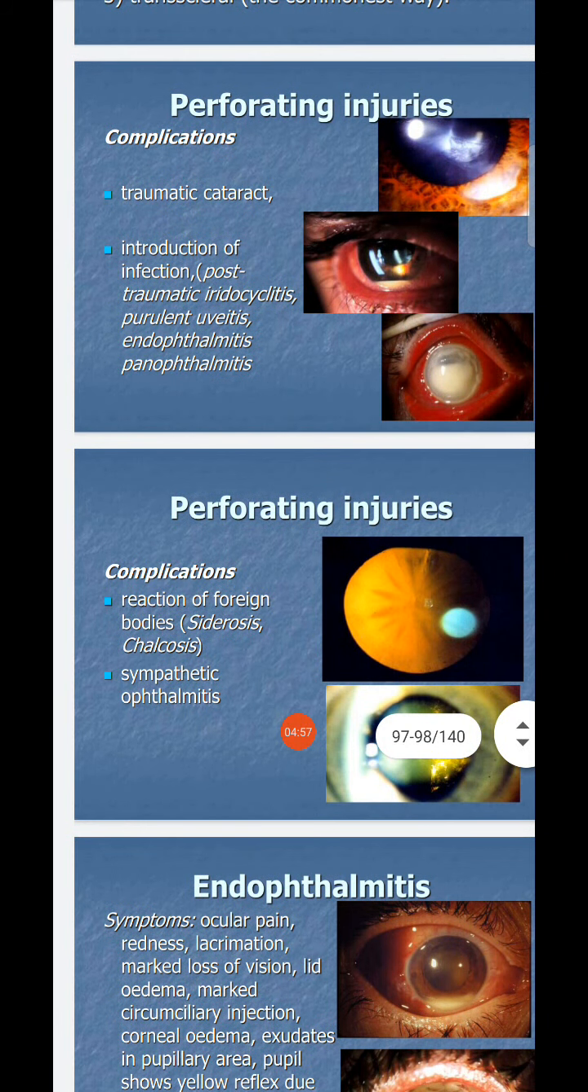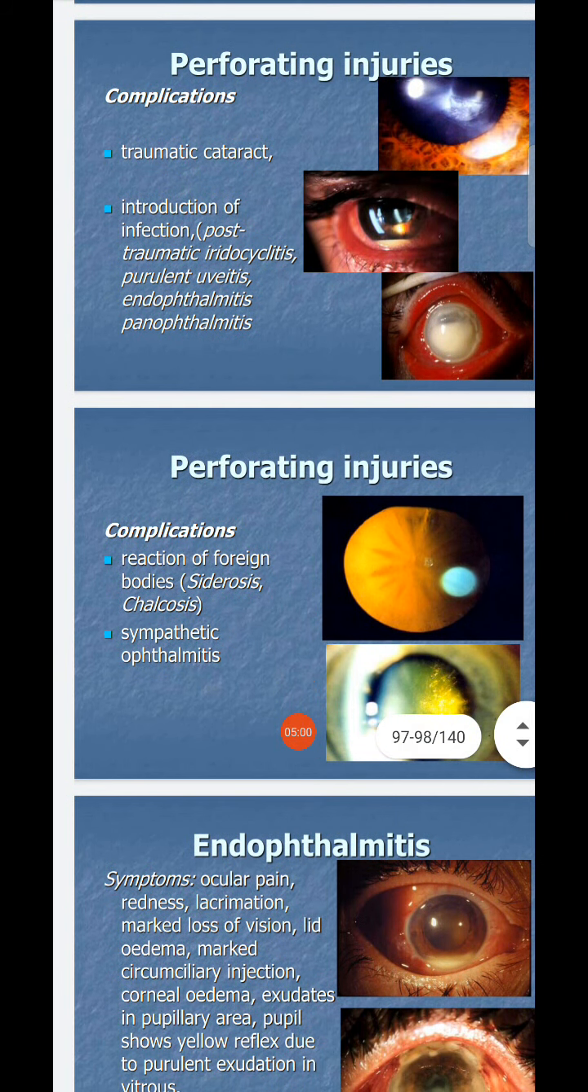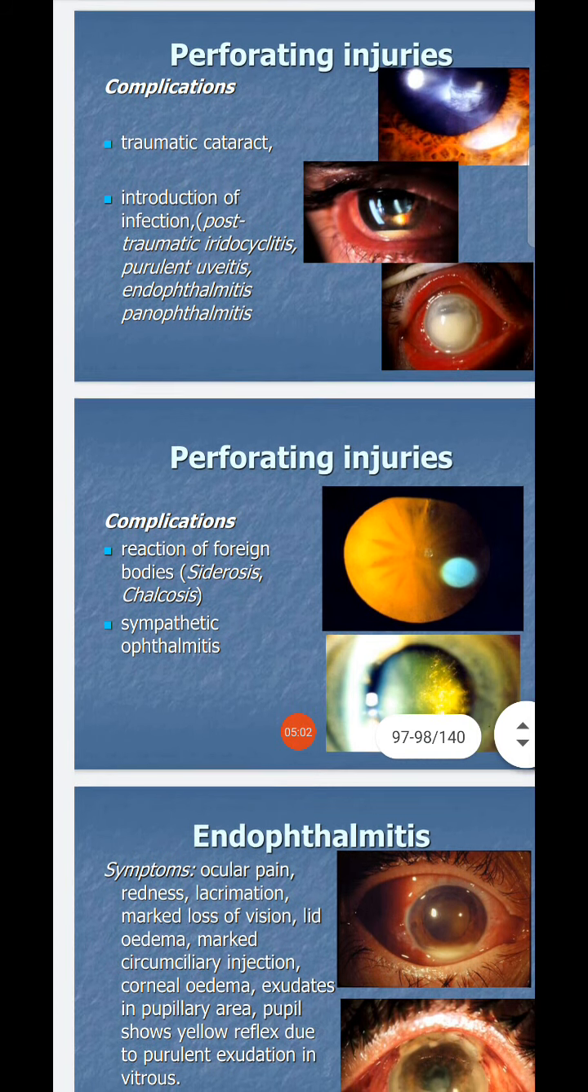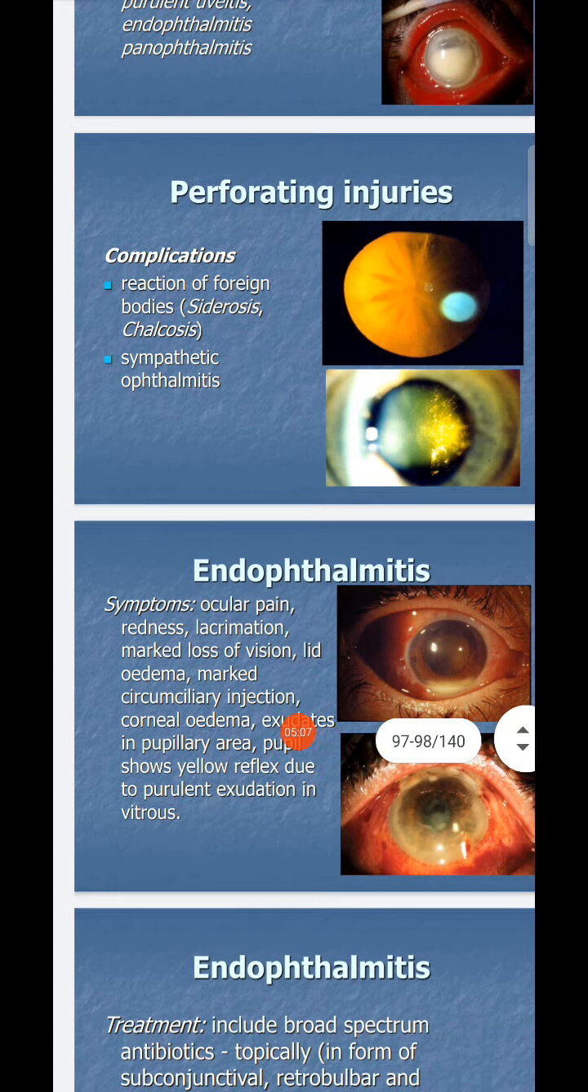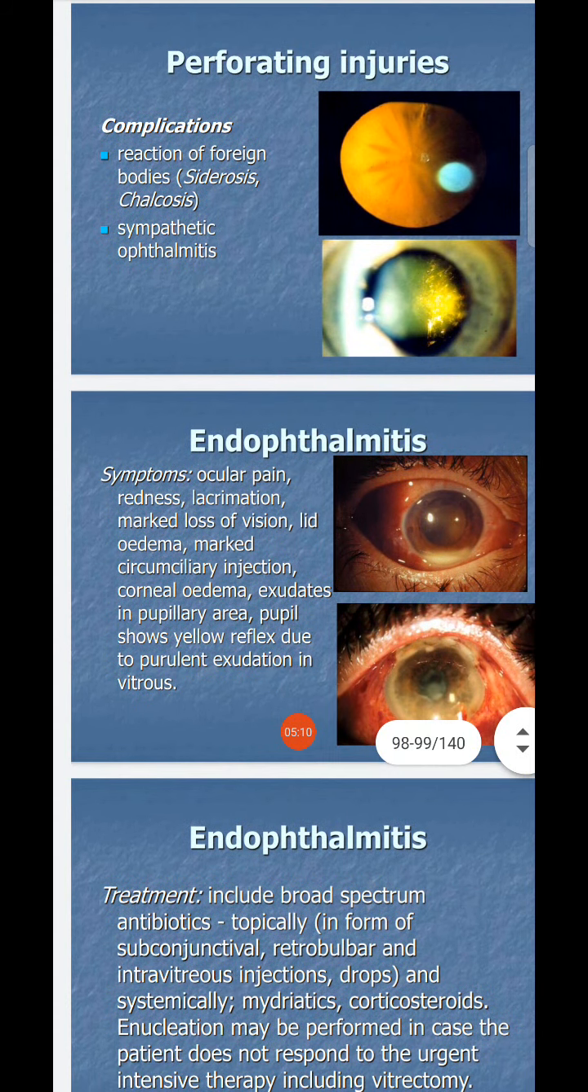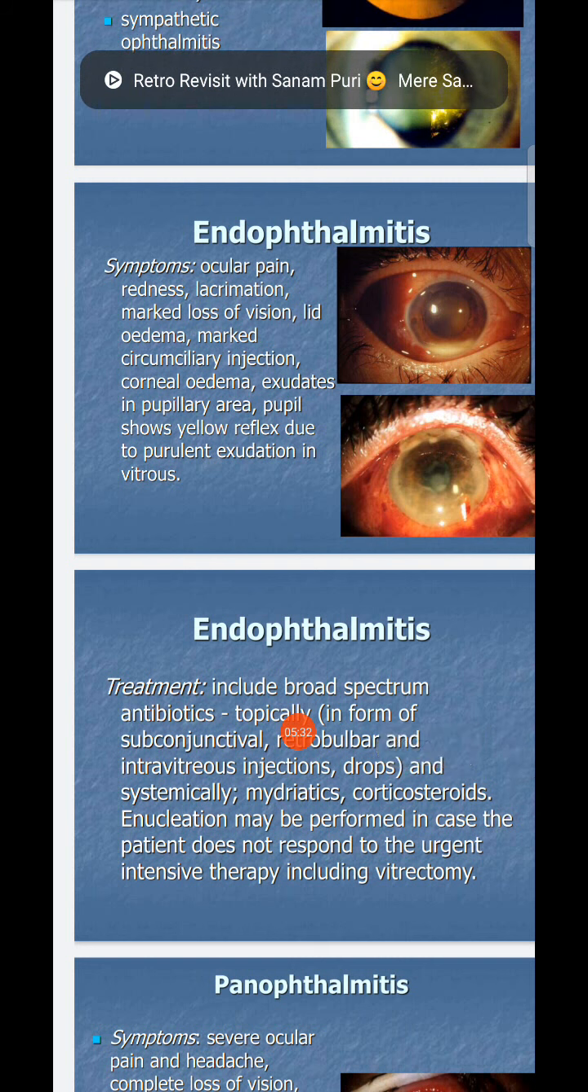Next, what is a complication of the reaction to the foreign body? Sympathetic ophthalmitis. Next is endophthalmitis. The symptoms are ocular pain, redness, lacrimation, marked loss of vision, lid edema, marked circumciliary injection, and corneal edema. There will be exudate in the pupillary area, and the pupil shows a yellow reflex due to purulent exudation in the vitreous. These are the symptoms of endophthalmitis.